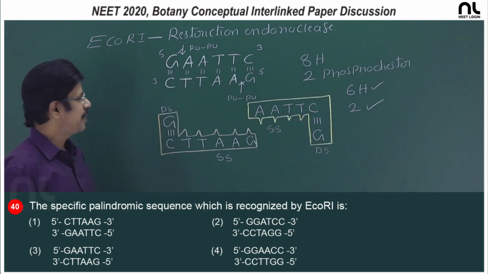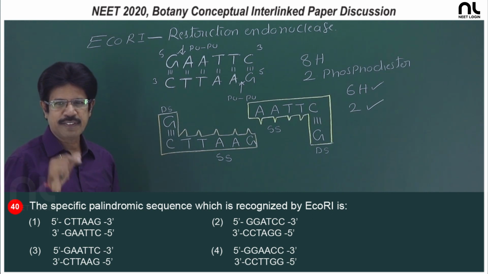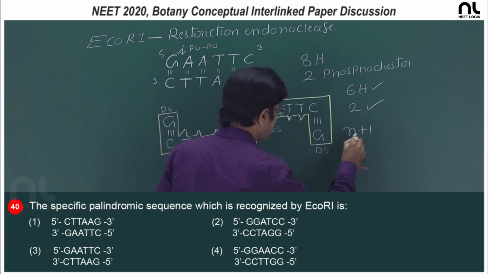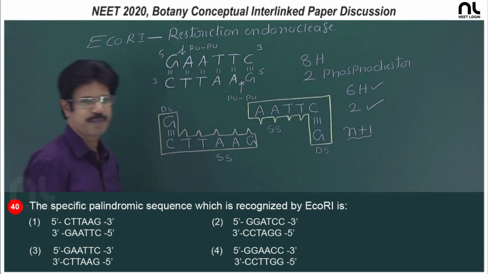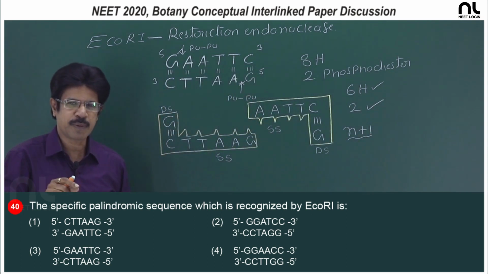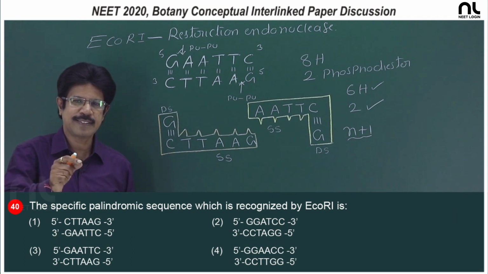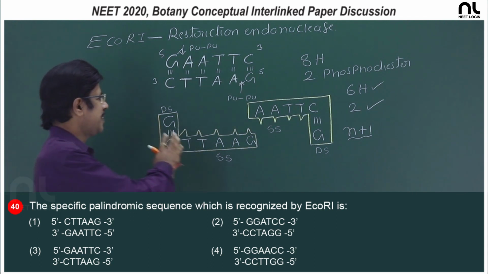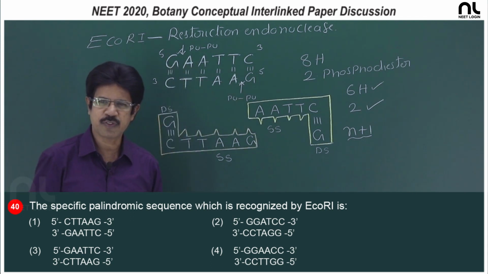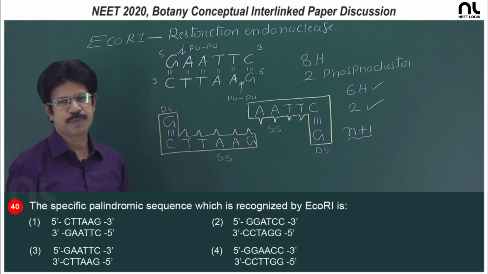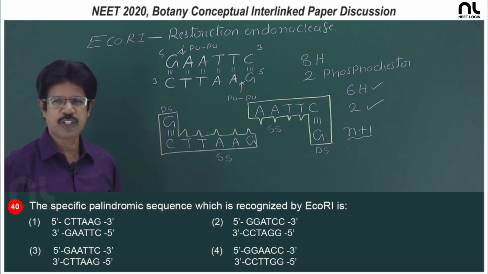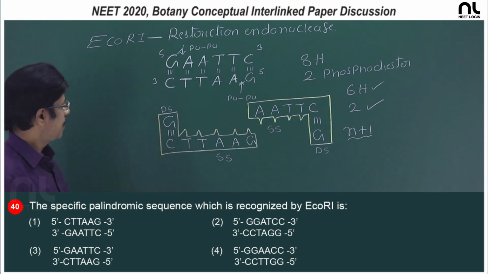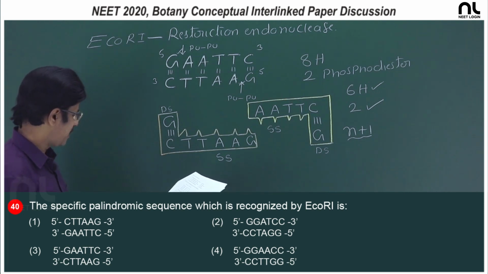So, in this palindromic site there is one cleavage site. So 2 fragments are formed, the principle being n plus 1. If the cleavage sites or recognition sites are 1, the number of fragments formed is n plus 1, so 2 fragments are formed. If there are 3 sites, then 4 fragments are going to be formed in a linear DNA. So, the right option is the third option.